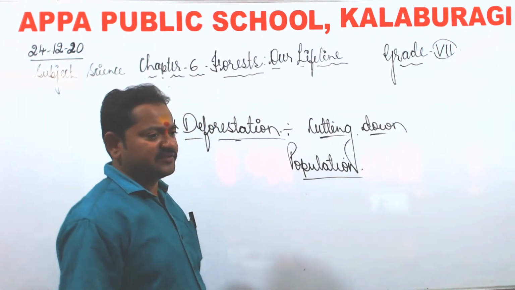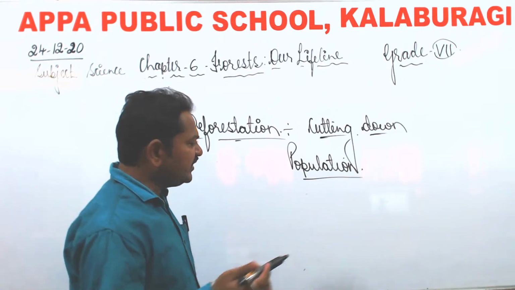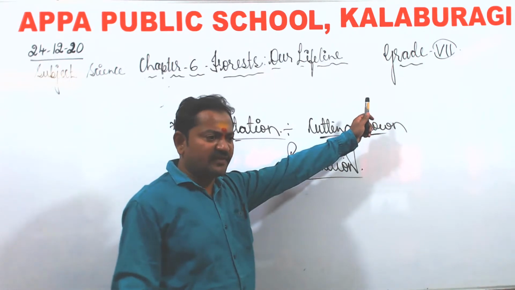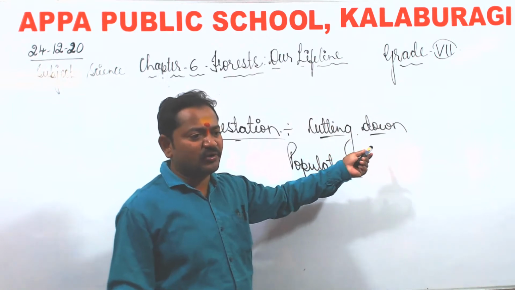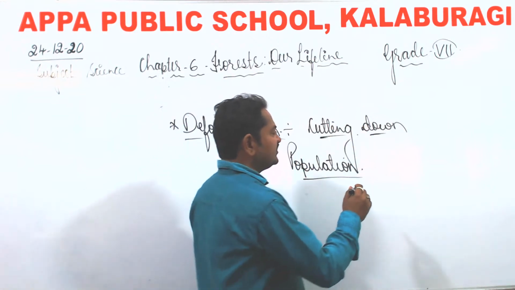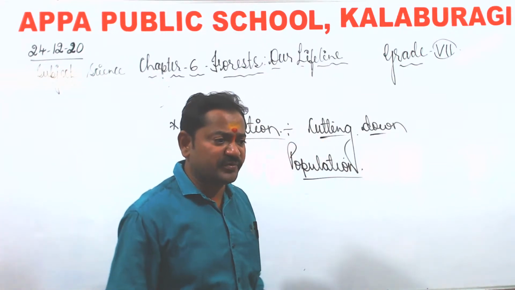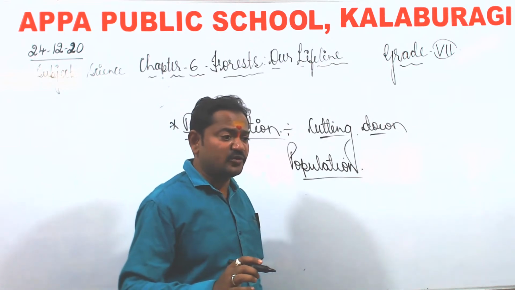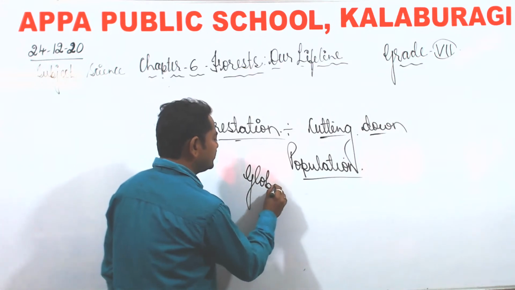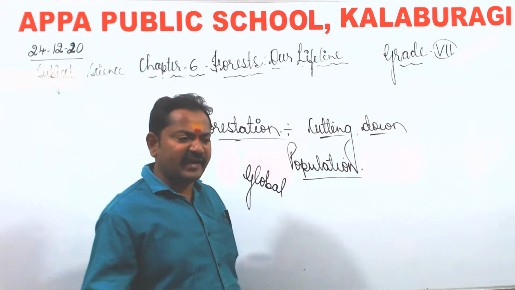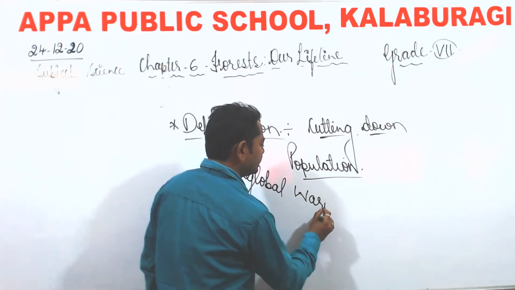Now, what are the consequences? What happens if deforestation is done? We talked about the importance of forests, so in the opposite of that, all those things will go the opposite way. For example, the oxygen balance is not maintained in the atmosphere. Carbon dioxide will get accumulated in the atmosphere, and when it accumulates, it leads to global warming. When there is air pollution, this also leads to acid rain. So global warming is there, acid rain is there.